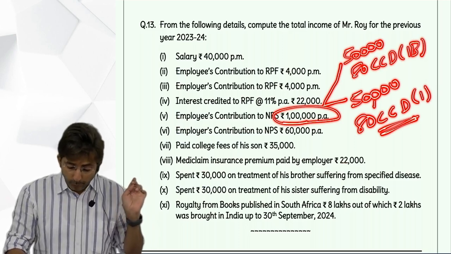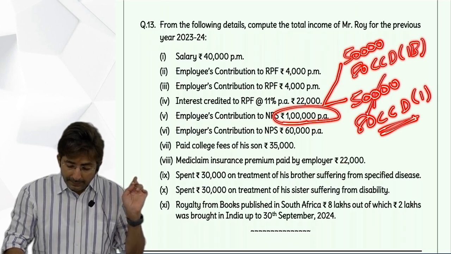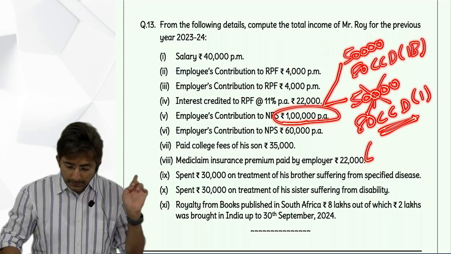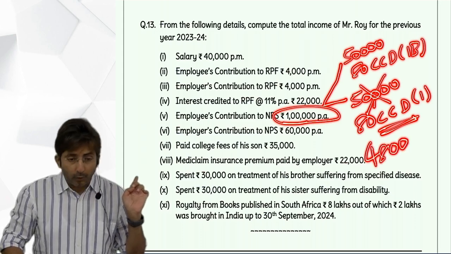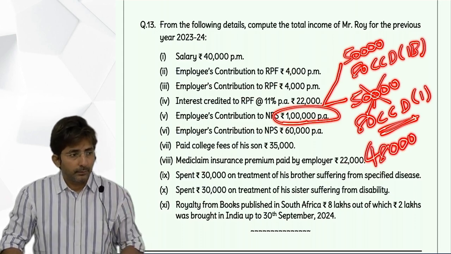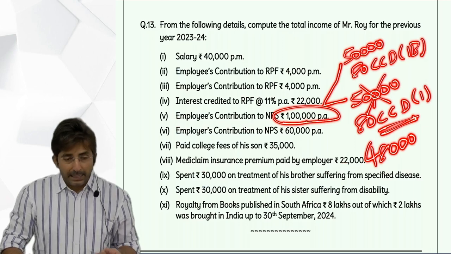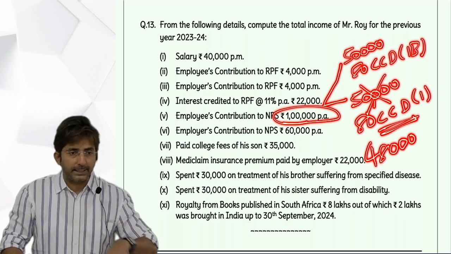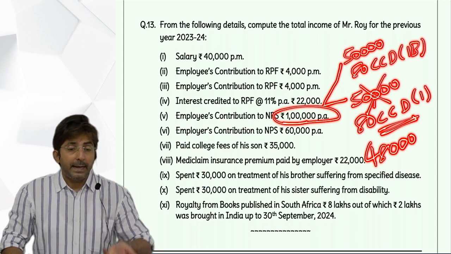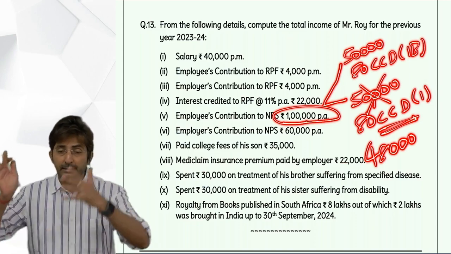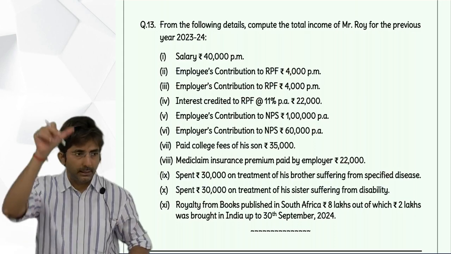But see what I am doing. Look at the screen. I will cancel this because there is a limit of 48,000 only. So in 80CCD 1B 50,000, and the balance 50,000 will be restricted to 48,000, and that will come in the list of 80C, CCD 1. In the list you will take.